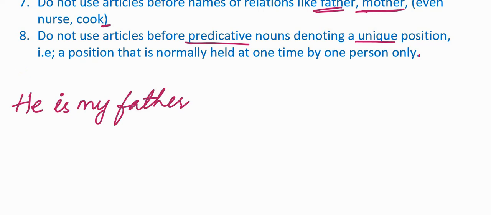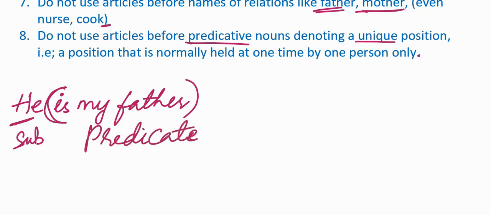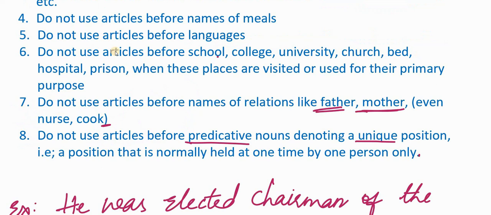Let's take an example of this simple sentence. He is my father. He is the subject and the rest of the sentence along with the helping verb and object makes our predicate. You take any sentence, whatever information comes after the subject becomes our predicate. Now that you have understood what is a predicate, let us look at the example here.